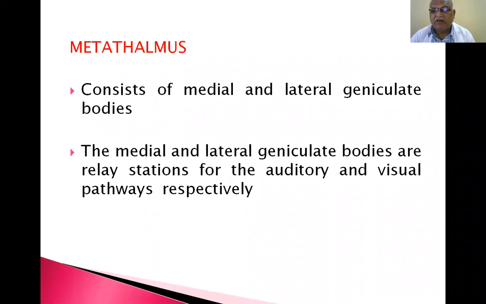Metathalamus consists of medial and lateral geniculate bodies. The medial and lateral geniculate bodies are relay stations for auditory and visual pathways respectively. So already I told you the medial geniculate body is associated with the inferior colliculus. The lateral geniculate body is associated with the superior colliculus.